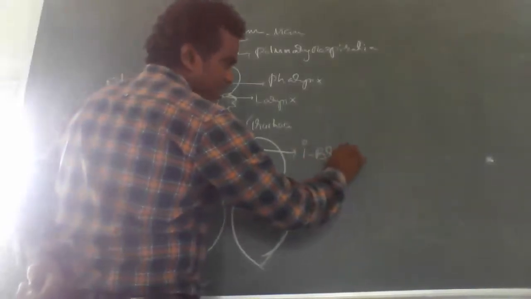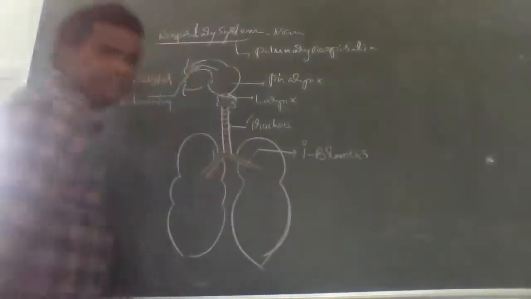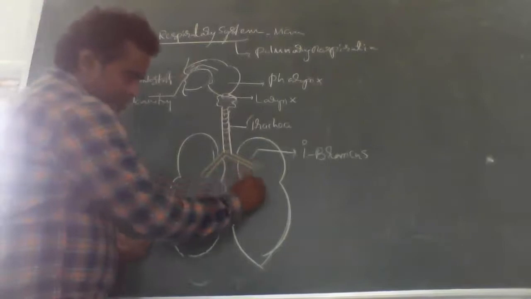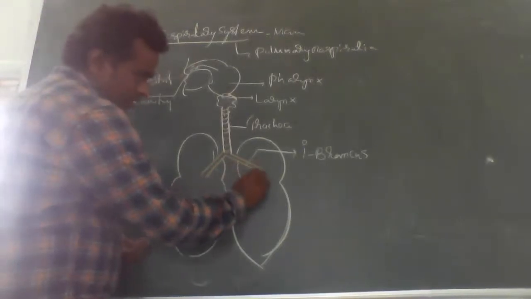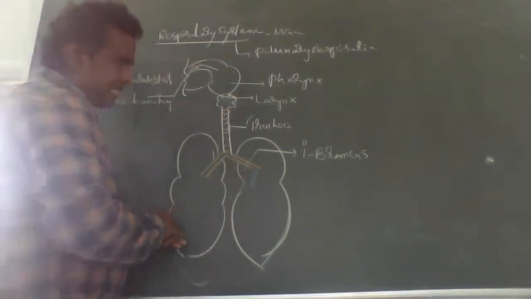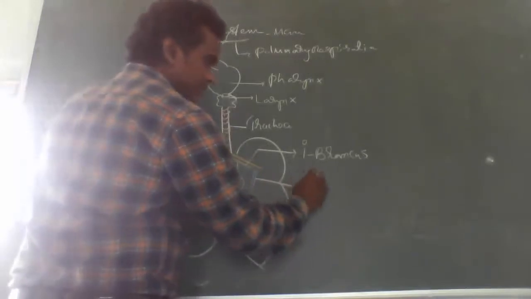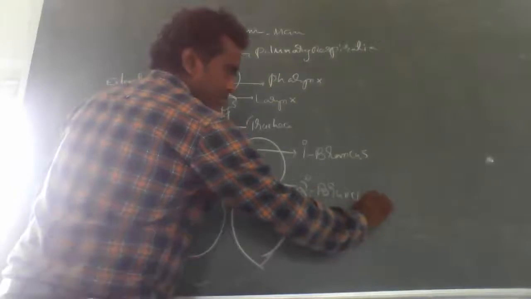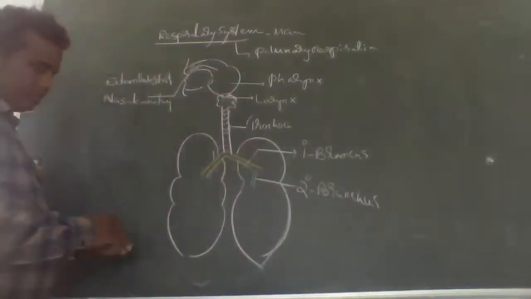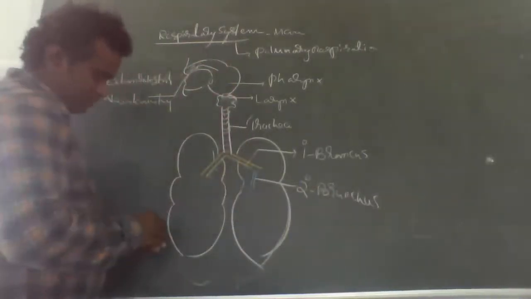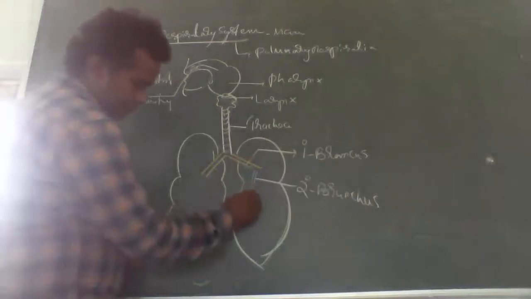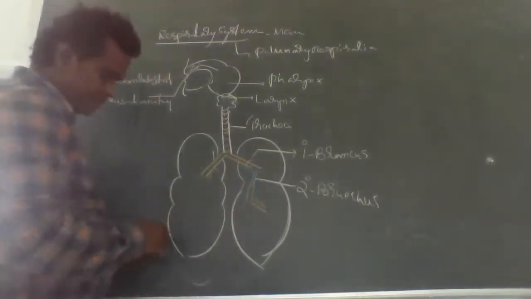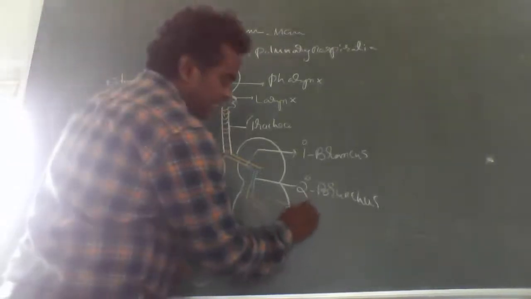Okay, primary bronchus, which splits into secondary bronchus. The secondary bronchus splits into tertiary bronchus.